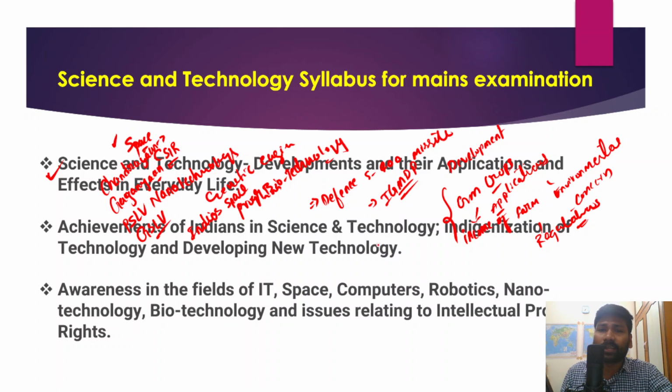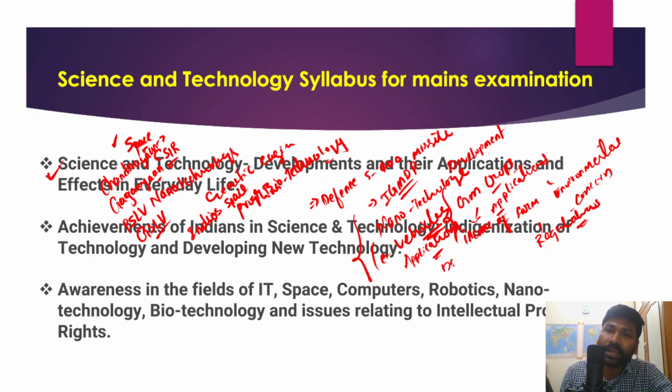Apart from that, we should also look at, for example, nanotechnology. Similarly, electric vehicles. All these are important developments, because all these different scientific developments have their own applications. In daily life also they have certain advantages and utilities, and therefore all these are very, very important science topics that you have to keep in mind.